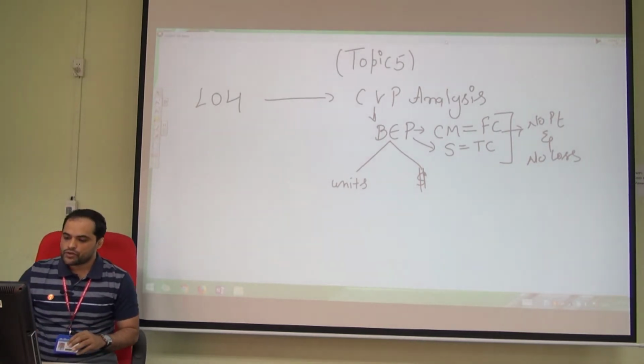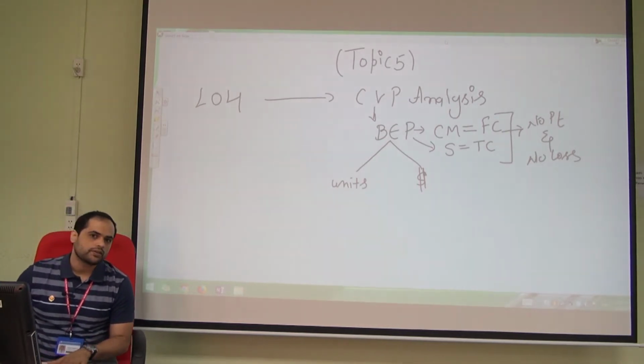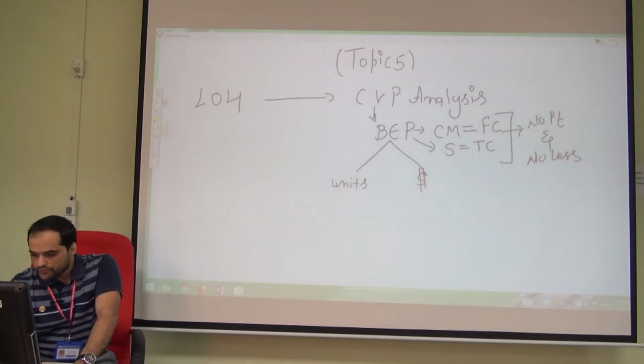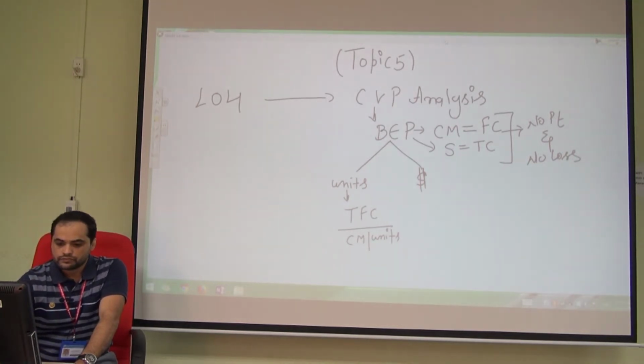First, the formula for break-even in units is total fixed cost divided by contribution margin per unit. We also call it unit contribution margin.